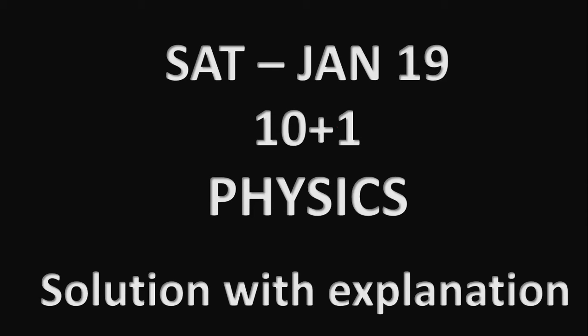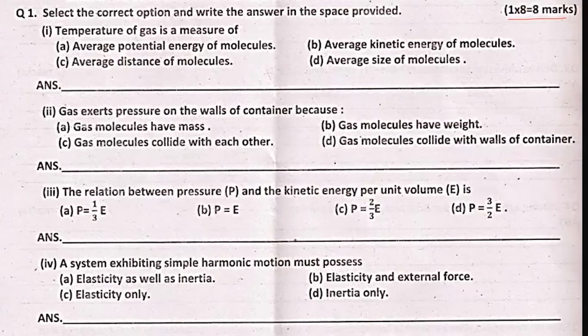Student Assessment Test January 2019, 10+1 Physics paper I is what I am going to discuss in this video. I will discuss all 1 mark and 2 marks questions in this video. For 3 marks and 5 marks questions there will be a separate video whose links can be found in the description. So let's start. First part of question number 1 is: temperature of a gas is a measure of A.